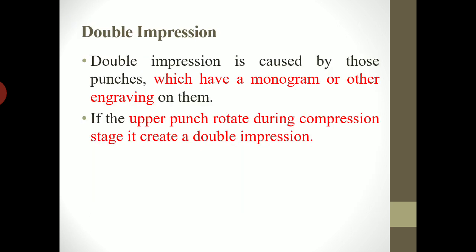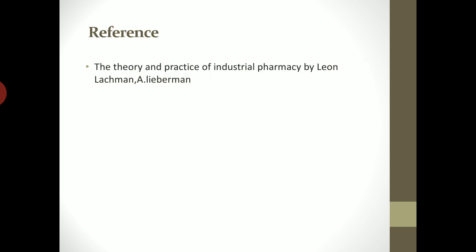Last problem in tablet compression is double impression. Double impression is caused by those punches which have monogram or engraving on them. If the punch rotates during compression, then the double impression can occur. Thus, this problem can be avoided by using the anti-turning device for the punches.